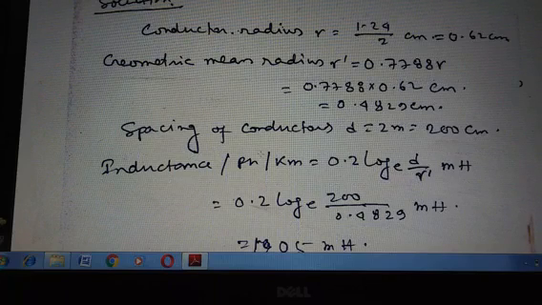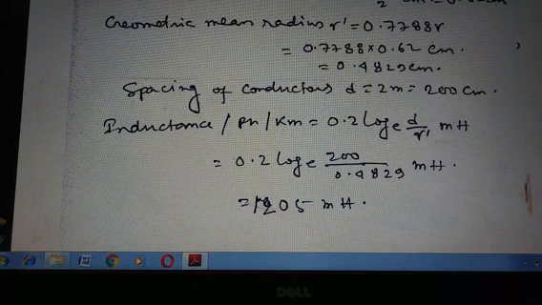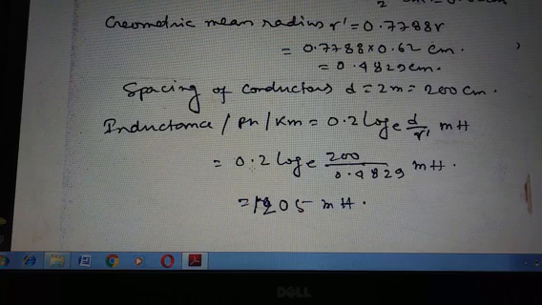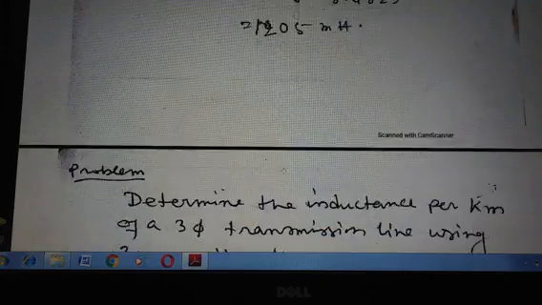Now the spacing of conductors D equals 2 meters. If we convert meters into centimeters, that is 200 centimeters. Now inductance per phase per kilometer equals 0.2 log_e (D/r') millihenry. So 0.2 log_e (200/0.4829) millihenry, and the answer is 1.205 millihenry.